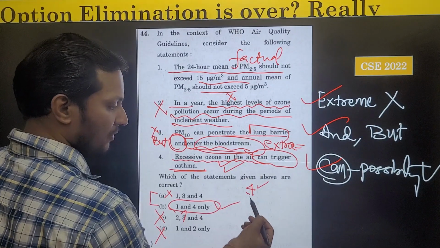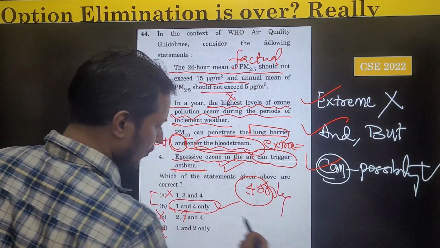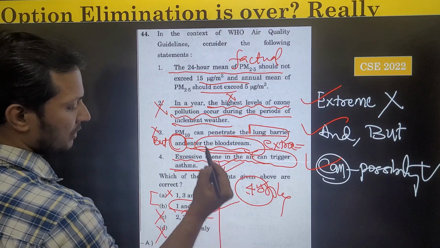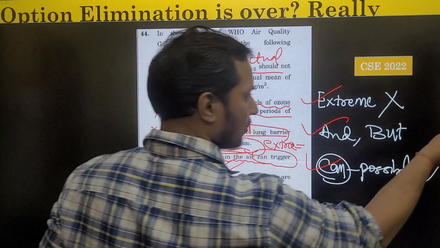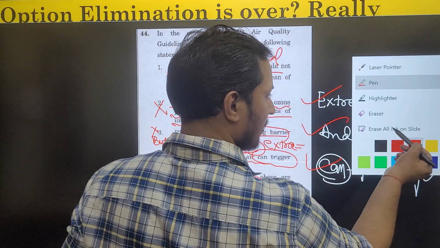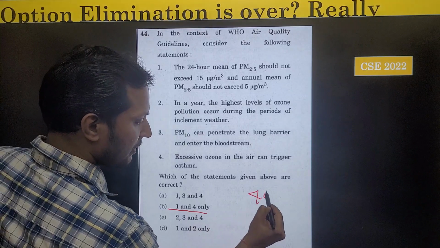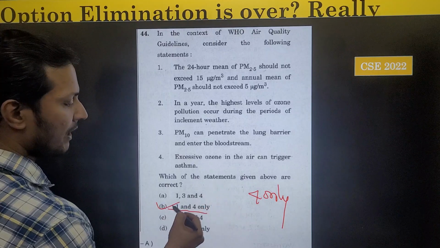Here '4 only' is not in our options. The closest option which is available to '4 only' is '1 and 4 only'.